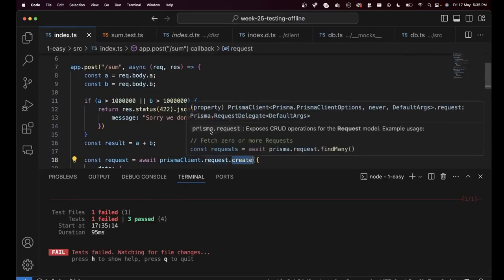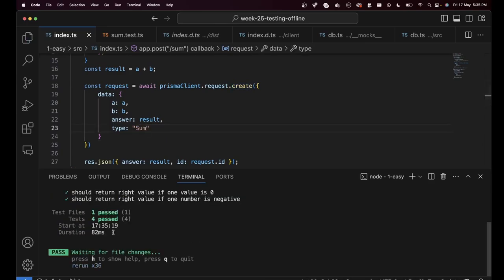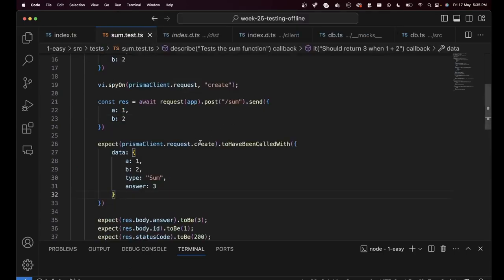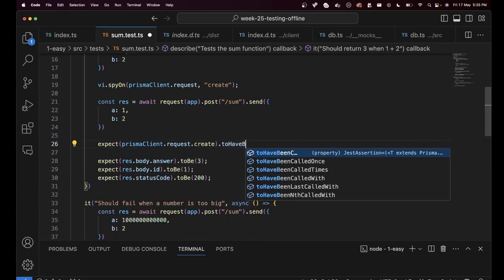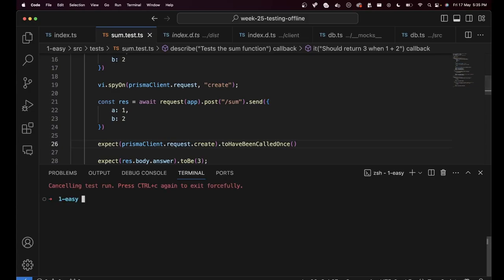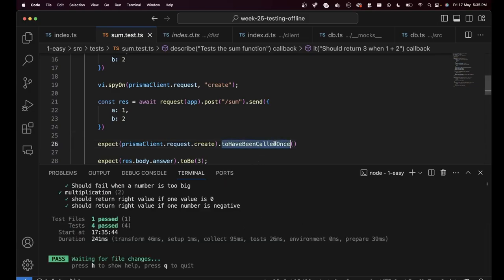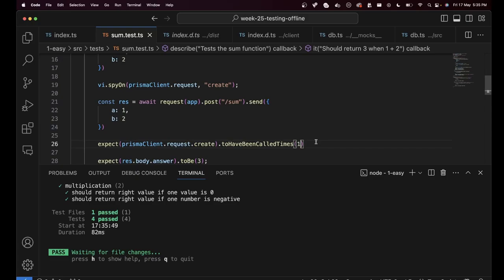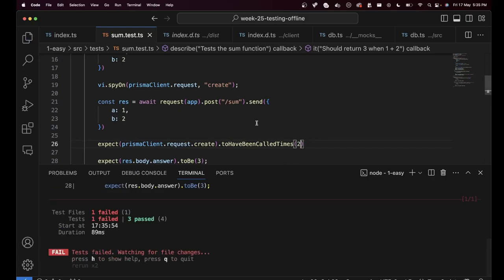It is still failing. If I change this back to sum, you will see the tests begin to succeed. That is what spying lets you do. It lets you spy on a specific mocked function, and anytime that function is called, you can check whether or not it was called. You can also do things like to have been called once, because we know, okay, create should have been called once and not more than once. So that is one thing you can check. You can also check to have been called times 1, which means ensure it was called once. If I type 2 here, then the test will begin to fail because the create function was called only once.